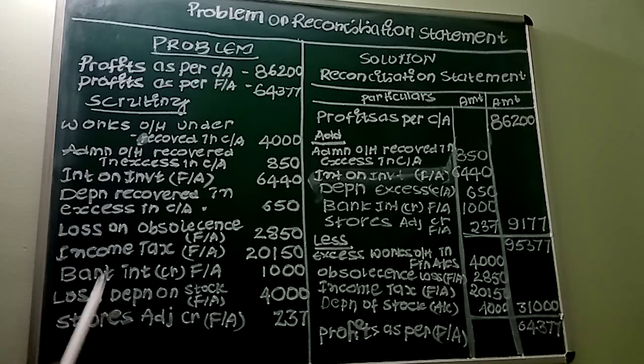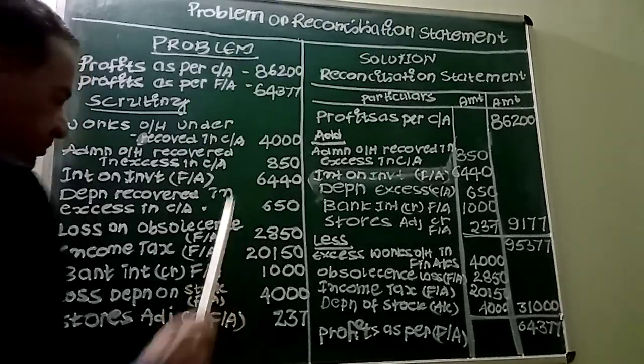So bank interest, it is credit. Credit means bank interest earned, credited in financial accounting. This is the bank interest received in financial accounting. So how much we have received as a bank interest in financial accounting is rupees 1000. See, in financial accounting, profits will increase to the extent of rupees 1000. So increase in profit means we must add this item.